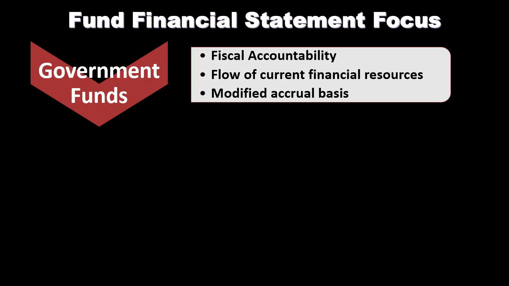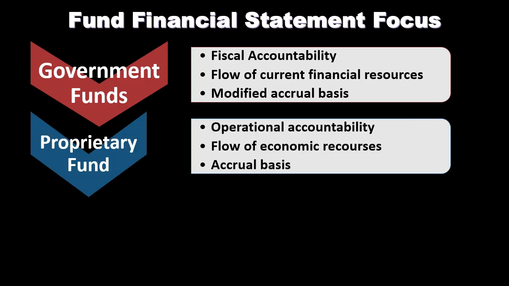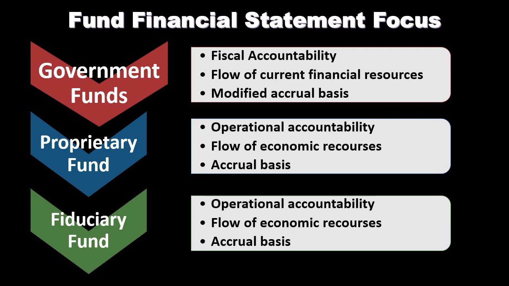Fund financial statements will typically be grouped into governmental funds, proprietary funds, and fiduciary funds. The governmental funds are going to be the largest grouping of different funds for different services of the government. The proprietary funds are going to be those activities where we have something similar to a for-profit organization, such as customers, and therefore can account for these funds on more of an accrual type basis. And the fiduciary funds are where the government's going to have a fiduciary type of responsibility.